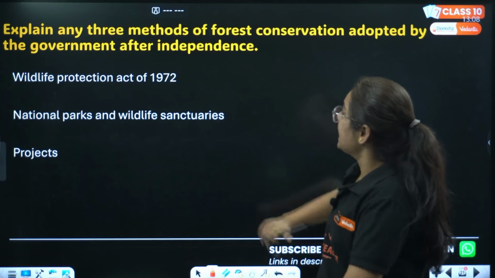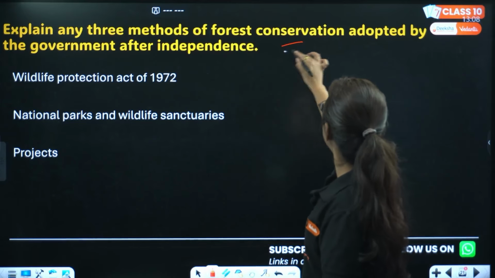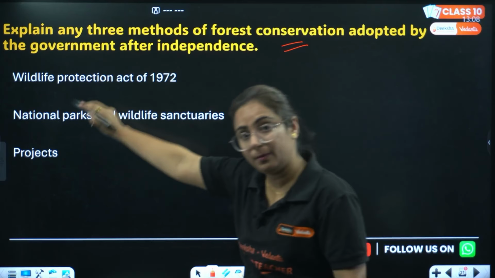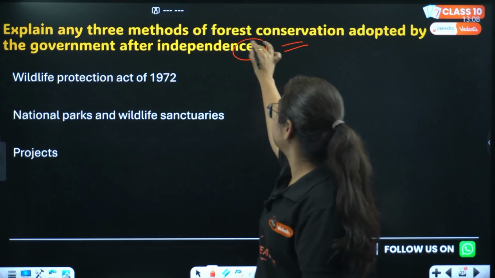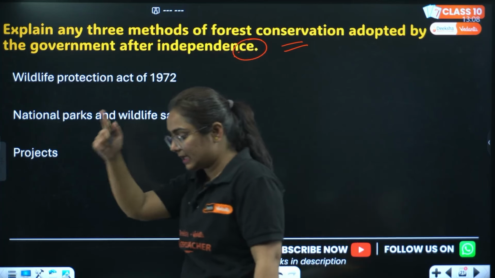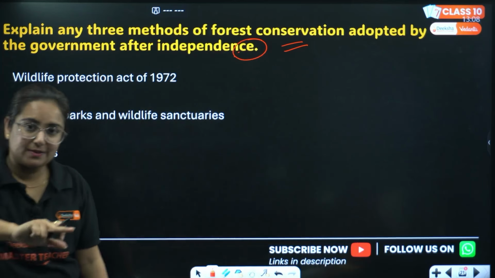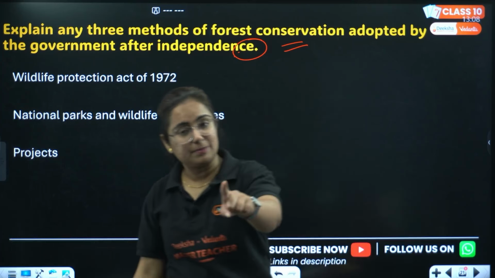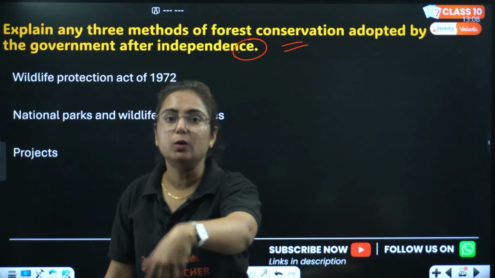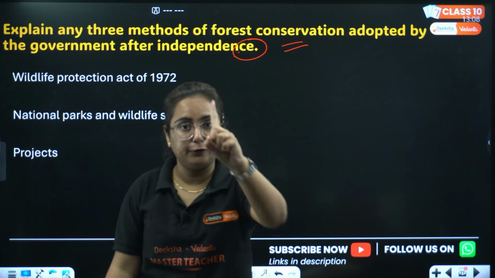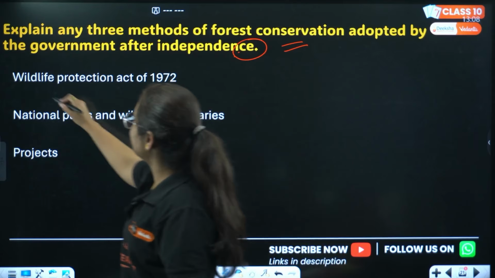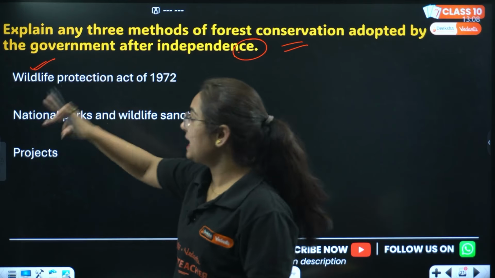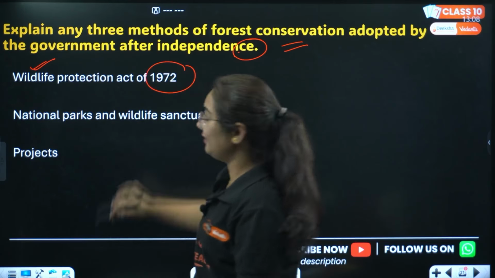Next is, explain any three methods of forest conservation adopted by the government after independence. Yes, this can come. This can come for sure. Steps taken by central and state government. Okay, steps taken by central and state government to conserve forest and wildlife in India. First step, they passed an act, the Wildlife Protection Act in 1972.